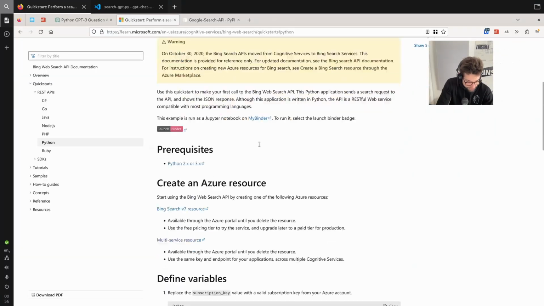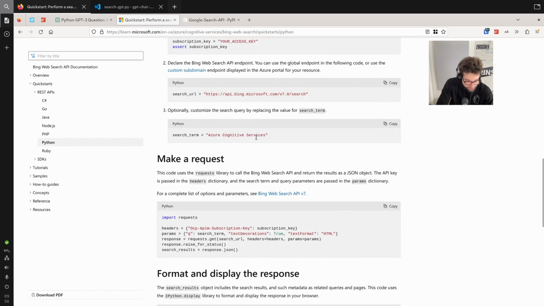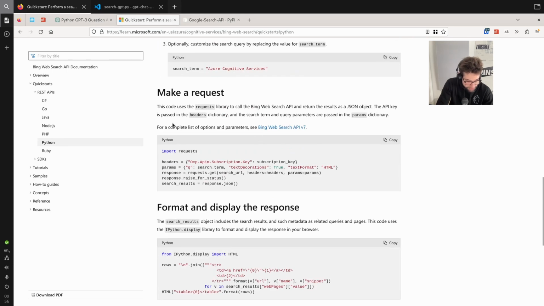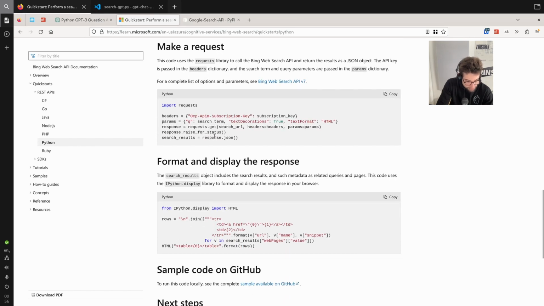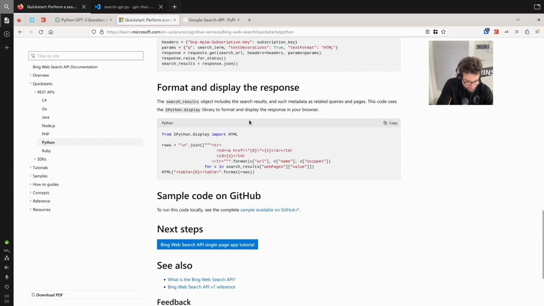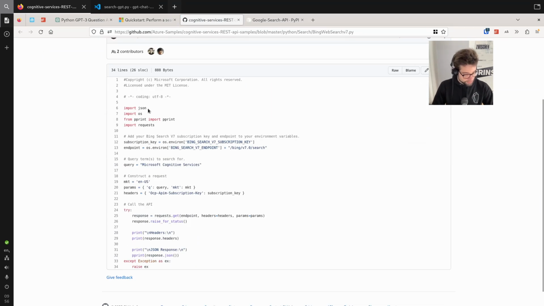So this sounds like it still exists, right? And we do a request. We have the response. Format and display the response as URL, name, snippet. Right? That's what we want, no? Yeah.